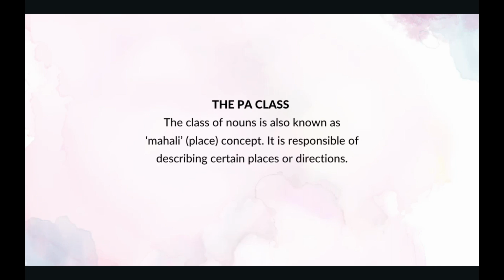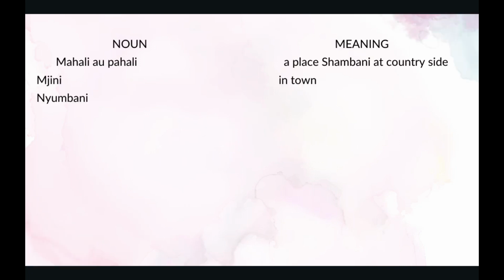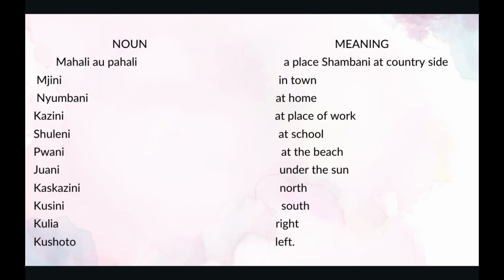Then we have the pa class. This class of nouns is also known as the mahali, place concept. It is responsible for describing certain places or directions. Examples: mahali or pahali. This is a place.